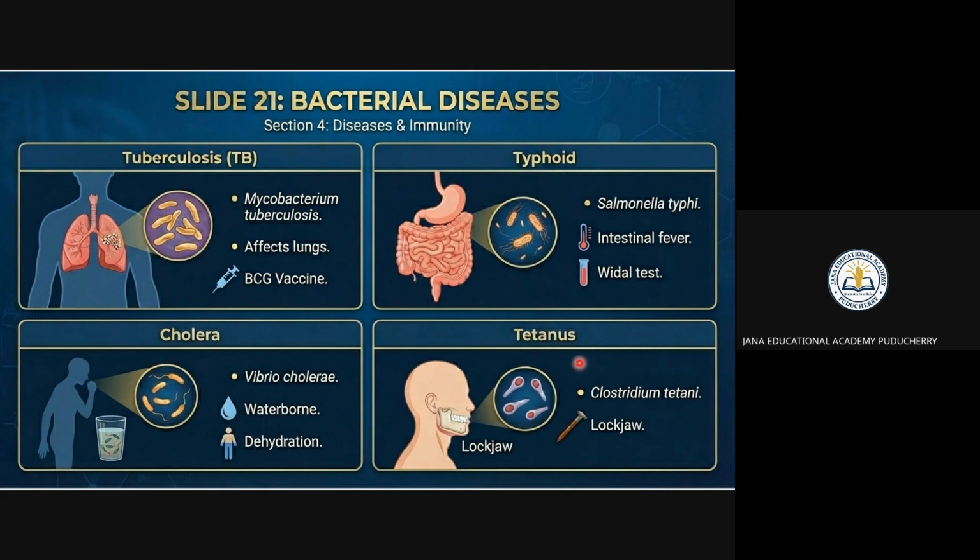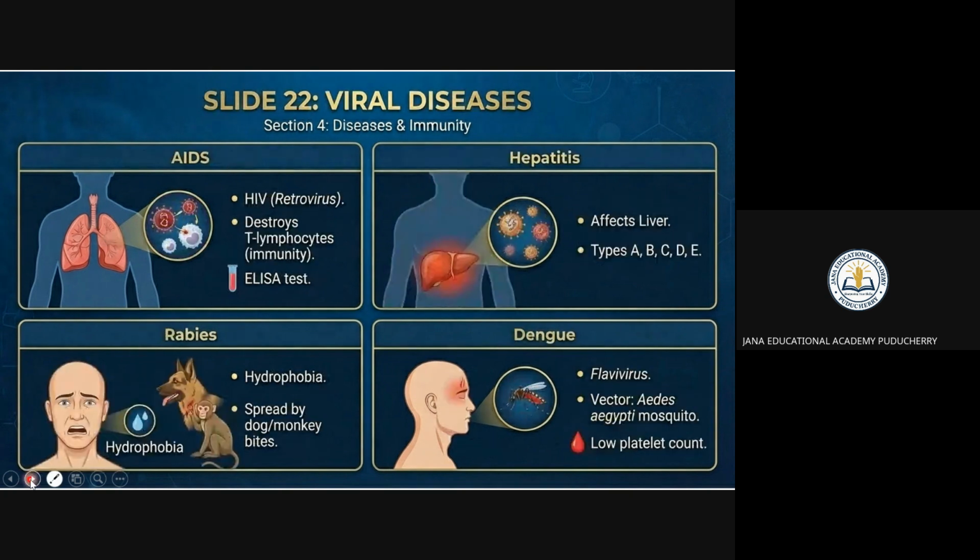Because sometimes they will ask you to pick the odd one out among the bacterial diseases. So in that question, suppose these three are given and some other disease is given, dengue is given. So the answer option is dengue, right? So you have to remember the bacterial diseases. Tuberculosis, cholera, typhoid and tetanus come under the bacterial diseases.